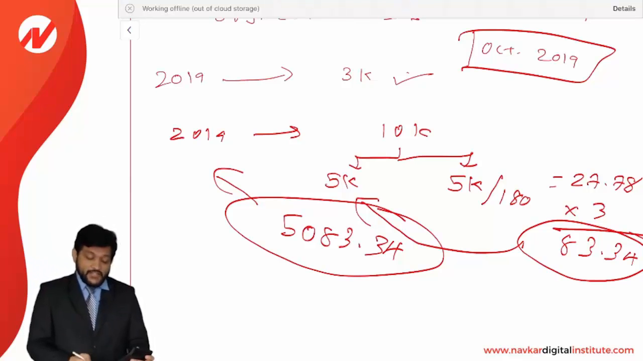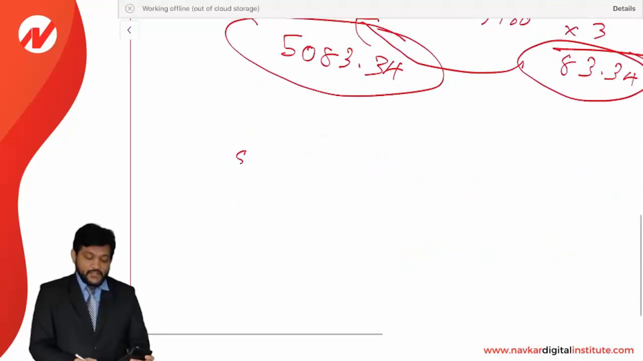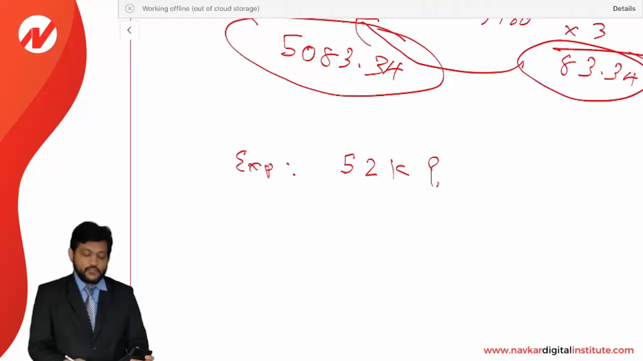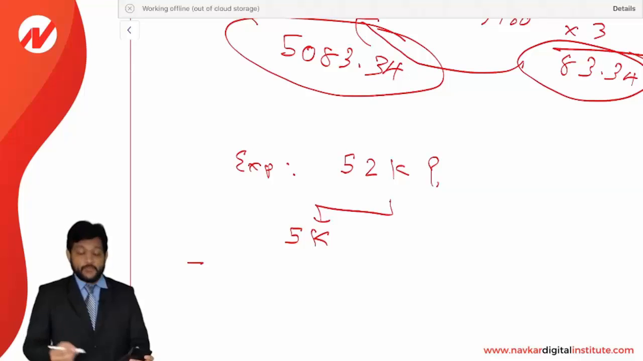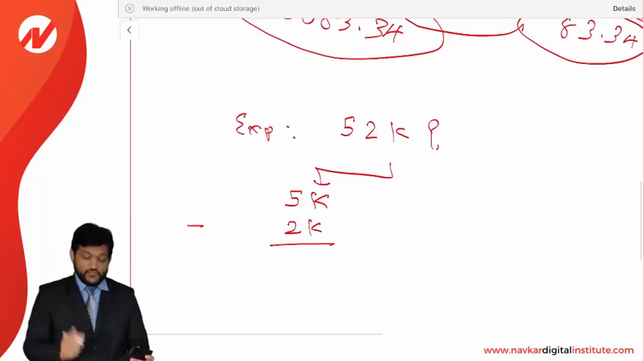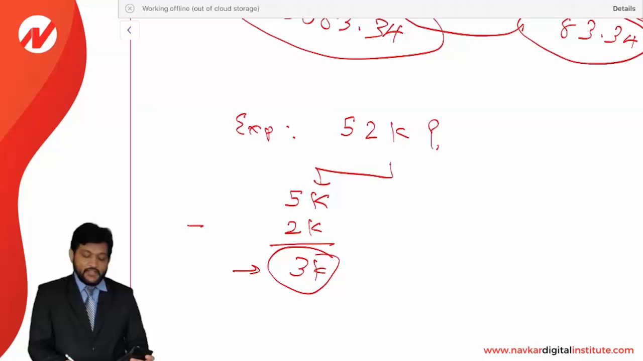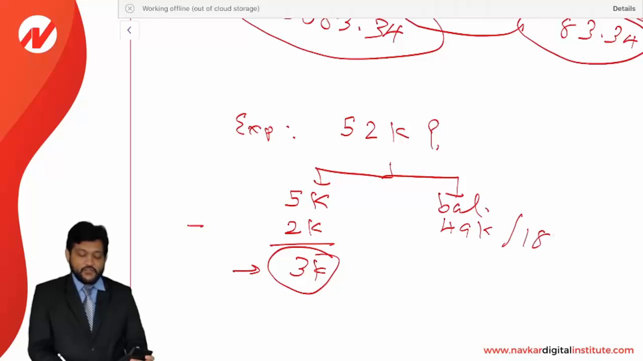Okay, now let us say the expense incurred is 52,000. Then out of 52,000, the immediate deduction is 5,000, but this deduction will phase out because the expense incurred is more than 50,000. How much more than 50,000? It is 2,000 beyond 50,000. So in the current year you will get 3,000 of immediate deduction, and the balance, 52 minus 3, equal to 49,000, will be amortized over 180 months.